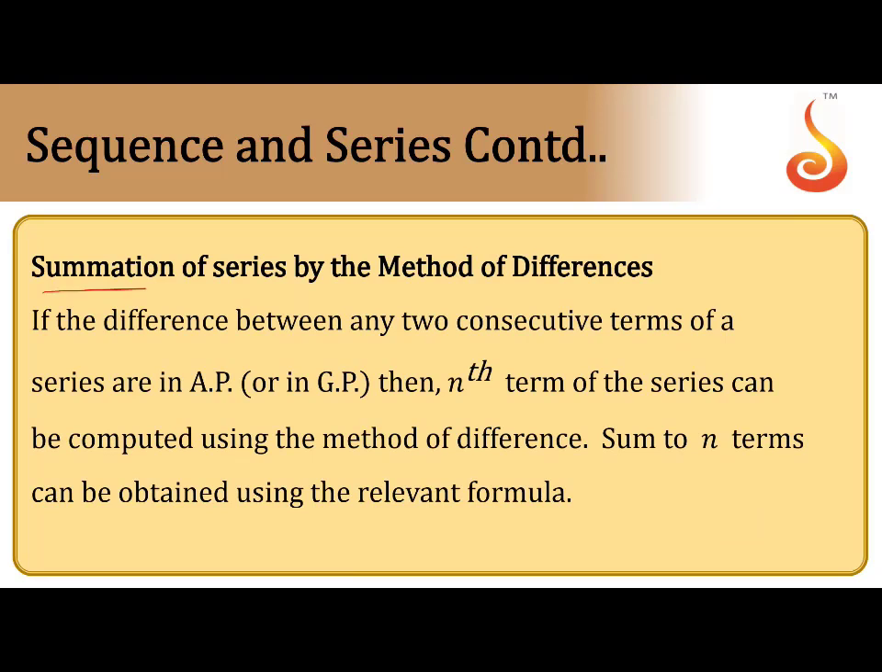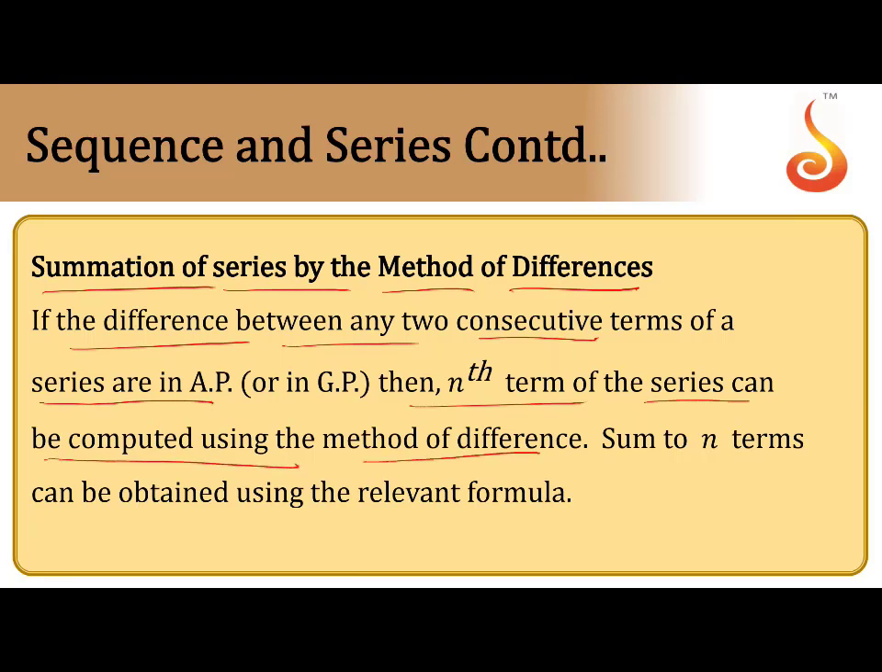Next, there are special problems. Summation of series by the method of differences. If the difference between two consecutive terms of the series is in AP or GP, then the nth term of the series can be computed by using the method of differences. Sum to n terms can be obtained by using the relevant formula. Because there are some proofs, you can use this method to get the solution. That is called the method of differences.